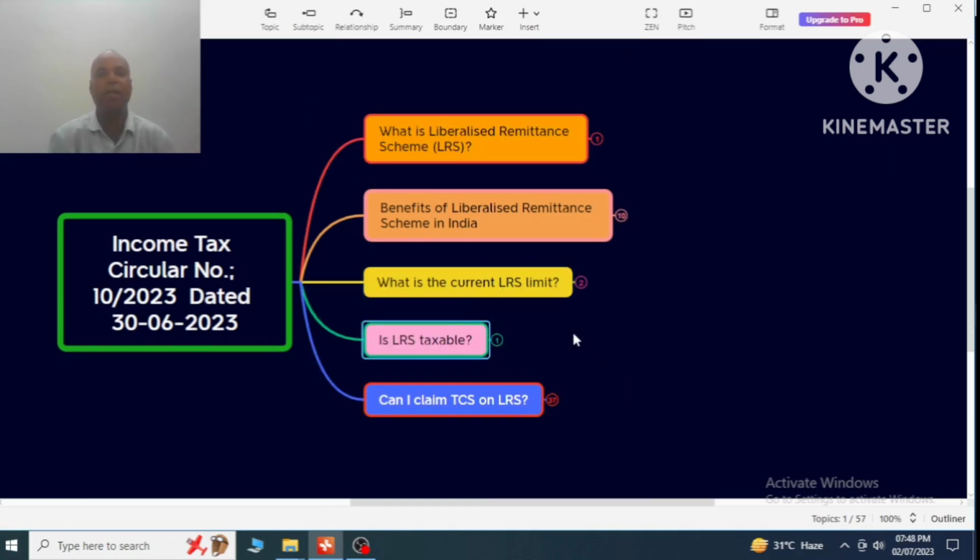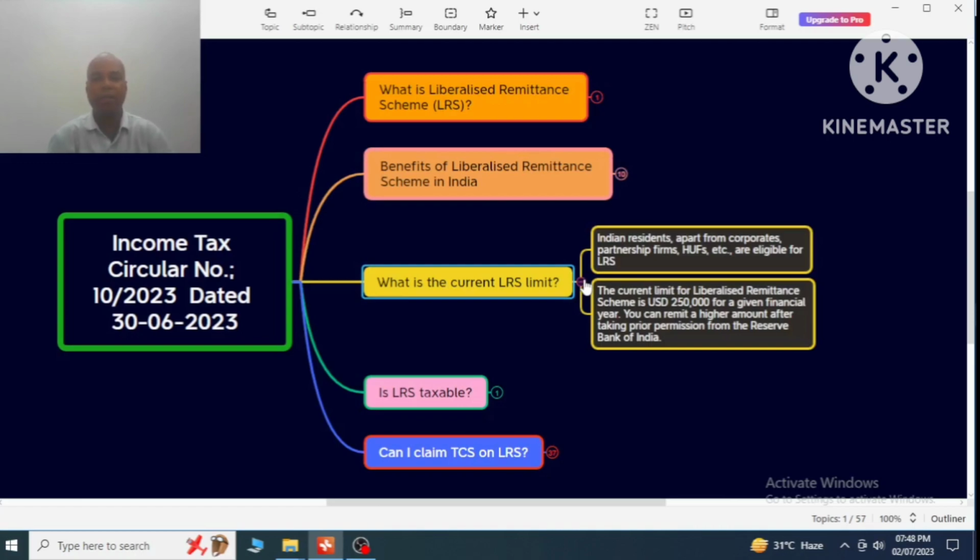What is the current LRS limit? The LRS is applicable to Indian residents. Apart from corporates, partnership firms and HUFs are not eligible for LRS. The current limit for the Liberalized Remittance Scheme is USD 2,50,000 for a given financial year.